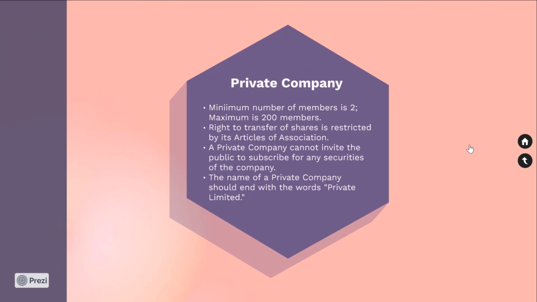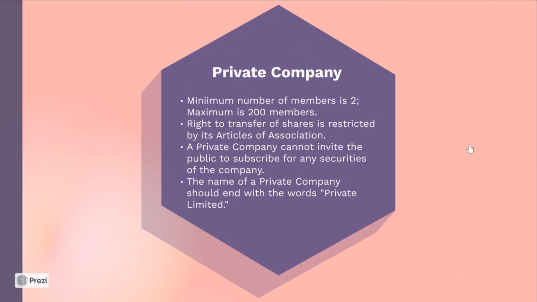Let's go to private company. In the case of a private company, the minimum number of members is 2 and the maximum is 200 members. As we saw earlier, the right to transfer of shares is restricted by its articles of association. A private company cannot invite the public to subscribe for any of the securities of the company. And finally, the name of a private company should end with the words private limited.